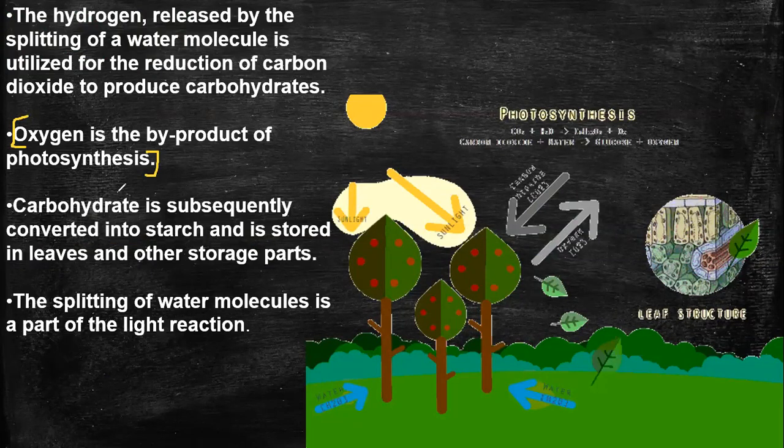Carbohydrate is subsequently converted into starch. That means the glucose is converted into starch and stored in leaves and other parts of the plant. And this splitting of water molecules is a part of the light reaction. And there are two phases of photosynthesis: light dependent phase and light independent phase.